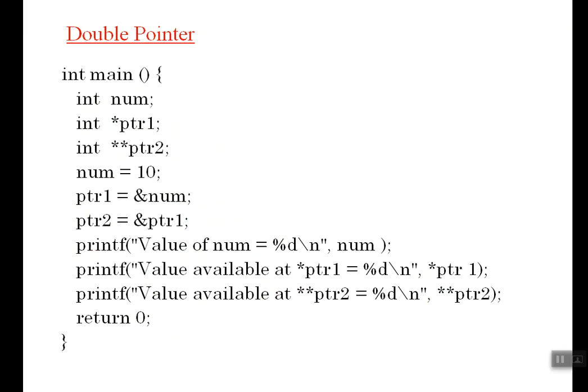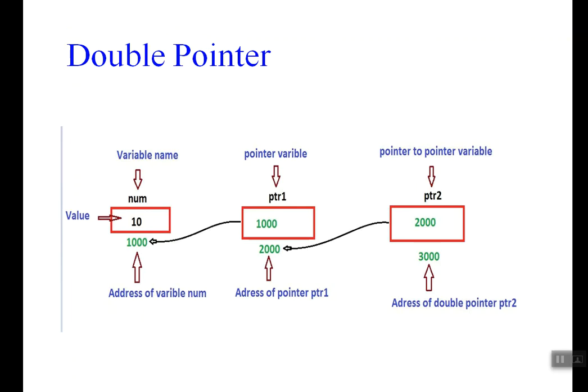Okay, star ptr1. What is ptr1? It is the pointer. So what can a pointer store? Address. That is ptr1 equal to ampersand num, right? So now ptr1 points to the address of this.